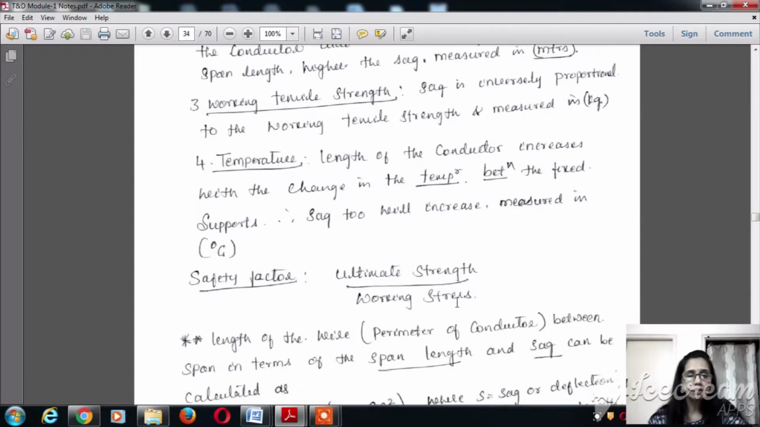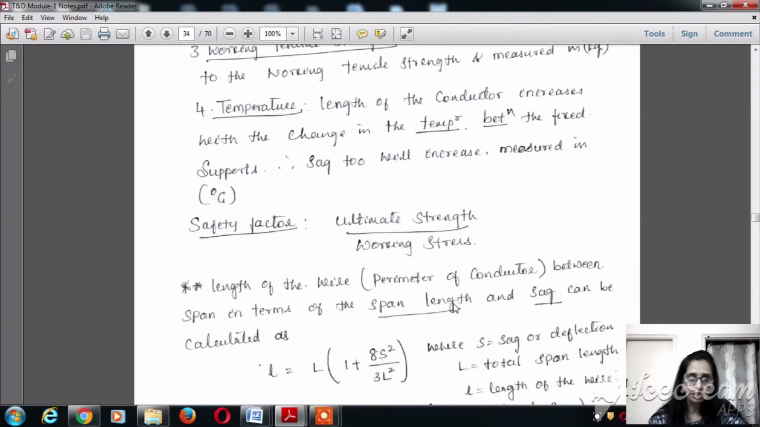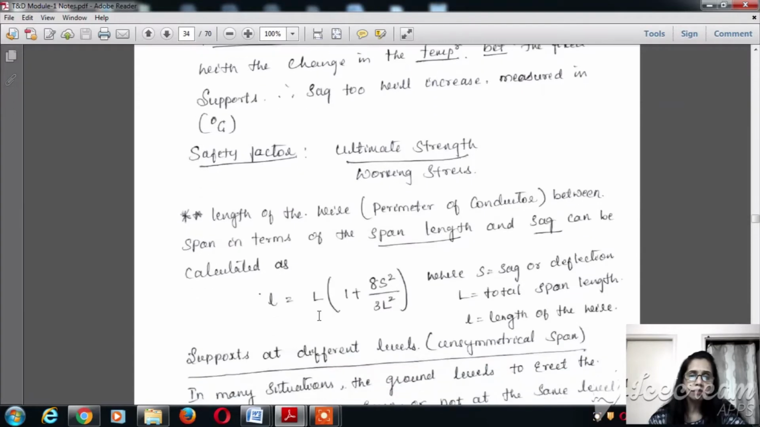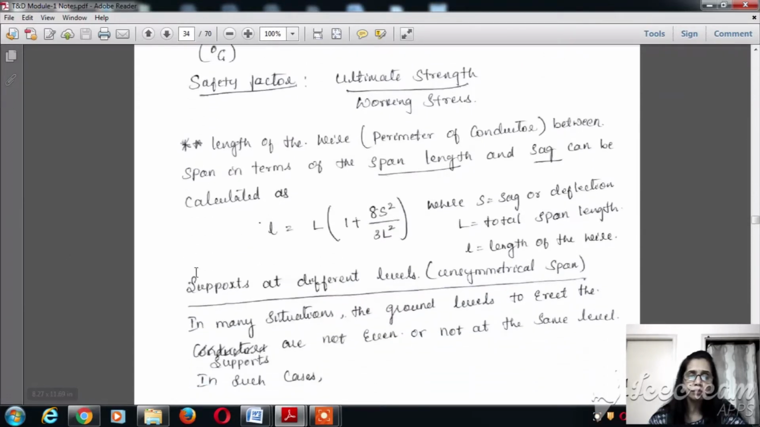The safety factor is nothing but the ultimate strength per working stress. The length of the wire between the span, in terms of the span length and the sag, can be calculated using the formula l = L multiplied by (1 + 8S square divided by 3L square), where S is the sag or deflection, capital L is the total span length, and small l is the length of the wire.